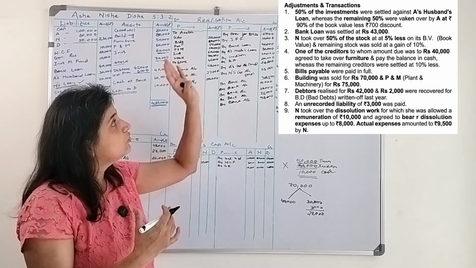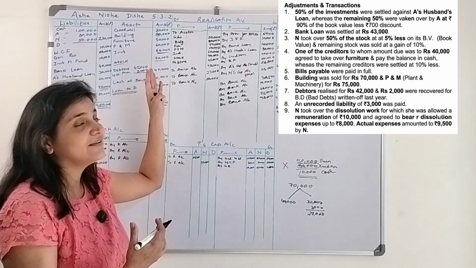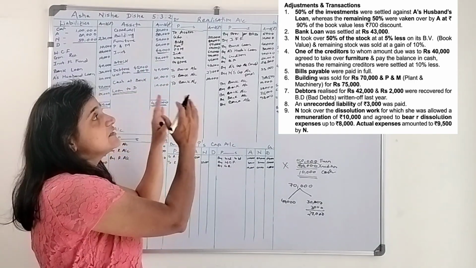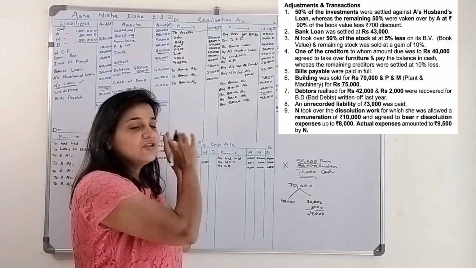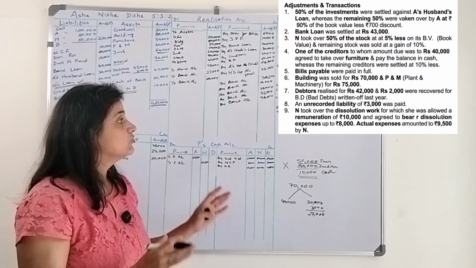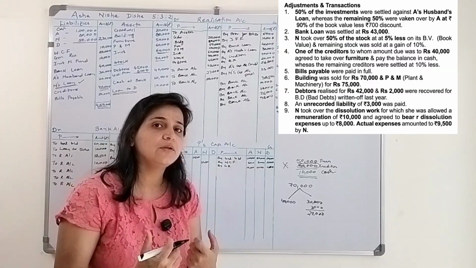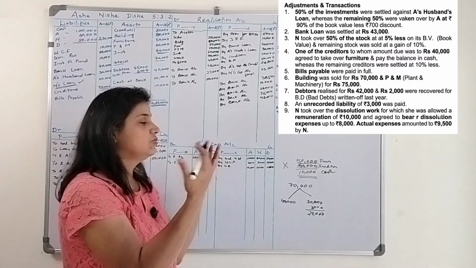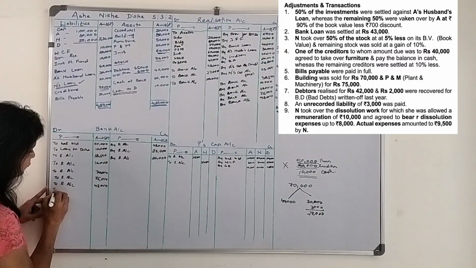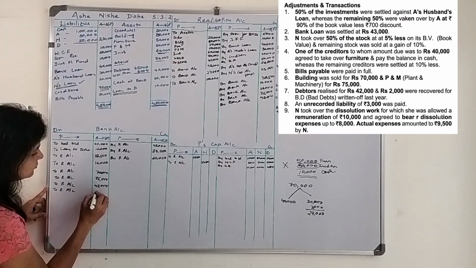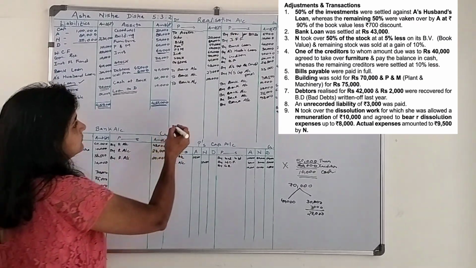Income goes on the credit side, expenses go on the debit side, just on the realization account, because there is no other account. So we recovered 2,000. What will be the entry? Bank account debit to realization account. So to realization account 2,000.